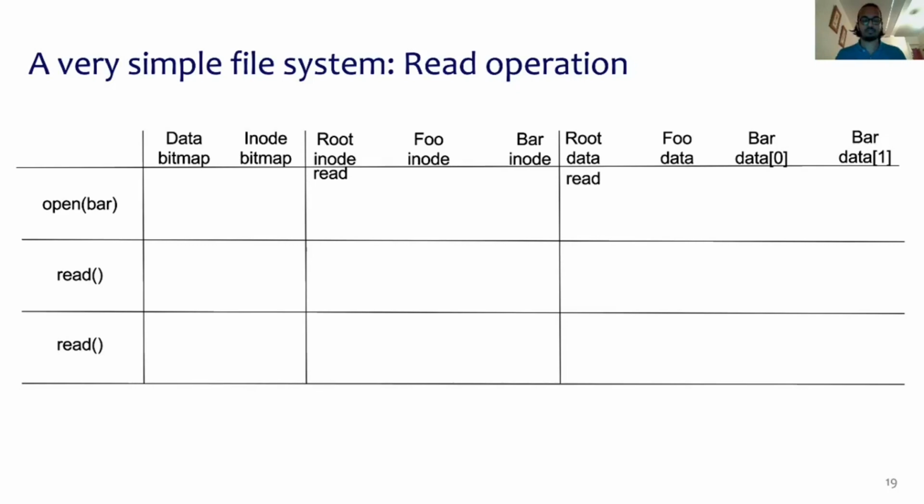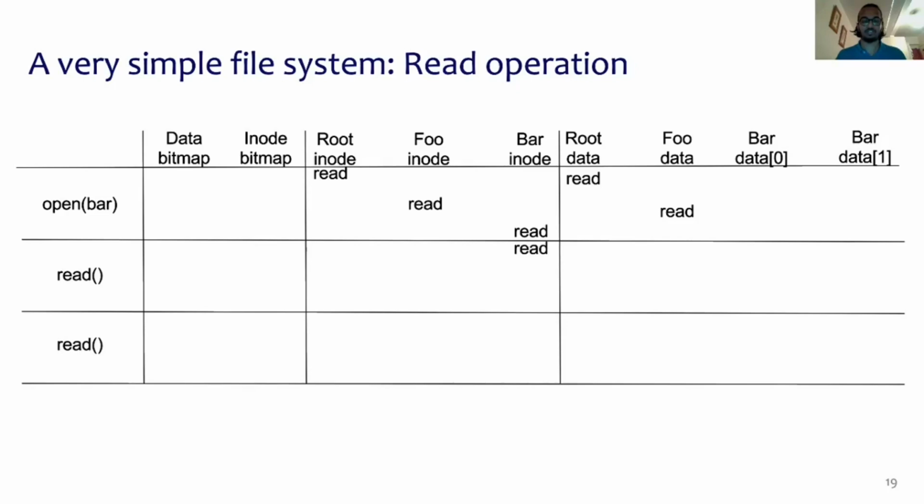From the root data block, we figure out the inode of the directory foo, and then we read that into main memory. Once we read that, we then figure out the location of foo's data and read that into memory. And from foo's data, we figure out the inode number of bar and then read that into main memory. And next, we try to read in the file.